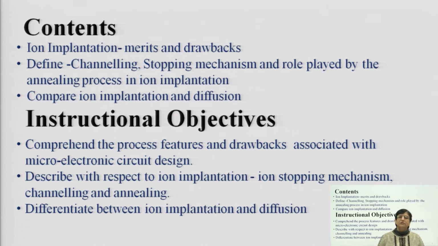of ion implantation, studying its merits and demerits. Then we are going to define particular effects, that is channeling, stopping mechanism and the role played by the annealing process in ion implantation. Then we are going to study ion implantation and the process we have studied in the previous lectures, that is diffusion. So, how these two processes are different, we are going to differentiate between these two processes.